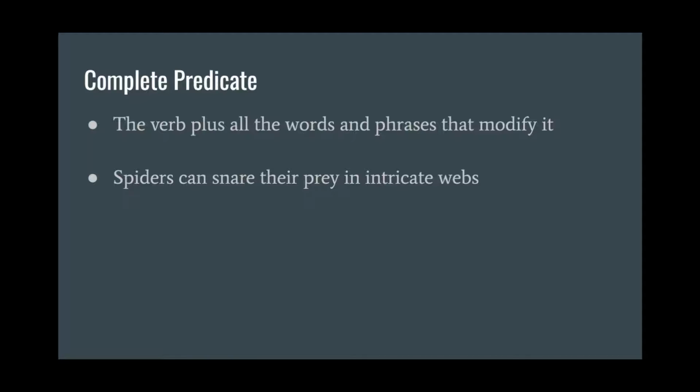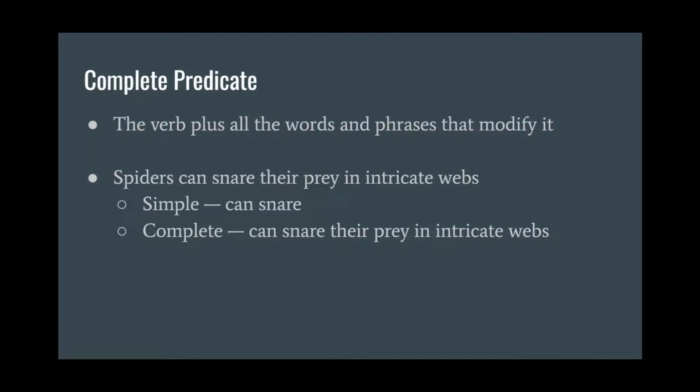So back to that sentence from before, spiders can snare their prey in intricate webs. We know our simple predicate is can snare. The complete predicate is can snare their prey in intricate webs. Okay. Simple is can snare, complete is can snare, and everything after that. That's going to be a pretty common pattern because everything in the sentence has to be subject or predicate. When you're finding the completes, every single thing has to be in the complete subject or the complete predicate.